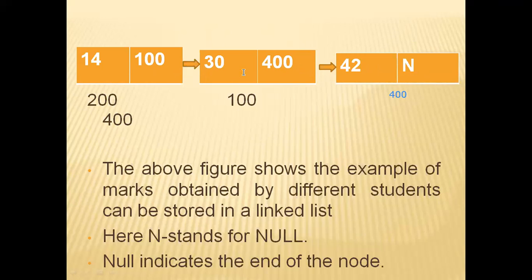So this second node is linked to the first node by address. The address 100 of the second node is stored in the next part, the link, of the first node. And the third node address is 400, which was stored in the link of the previous second node. And the last part of the address is known as null. So here you can see null.